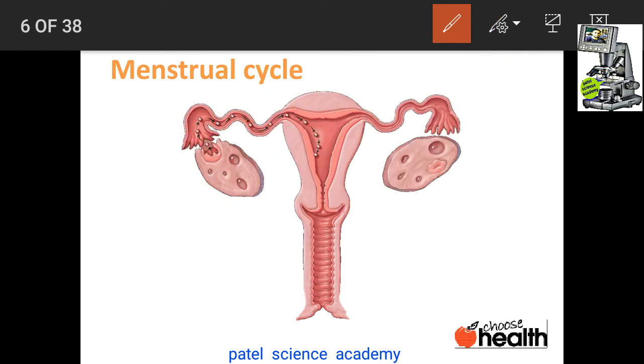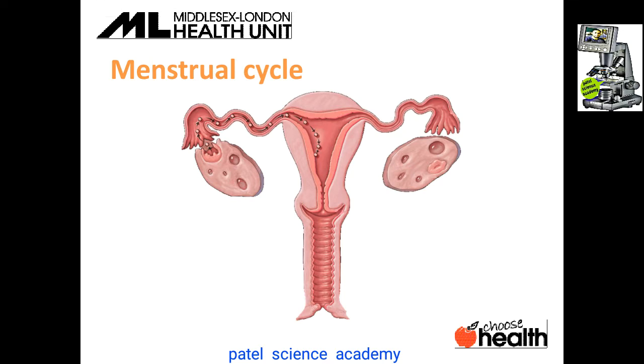So the menstrual cycle is for the production of the egg, and there are 4 different stages for that. I hope you have understood a little bit about the menstrual cycle.